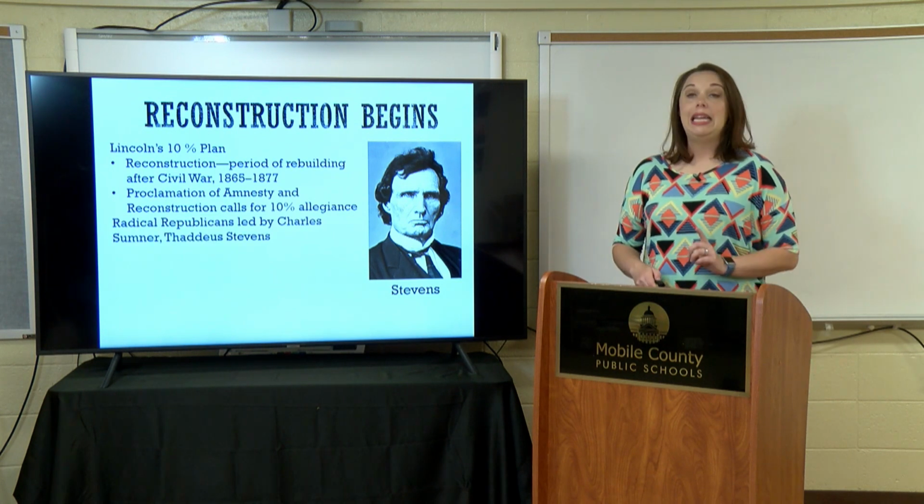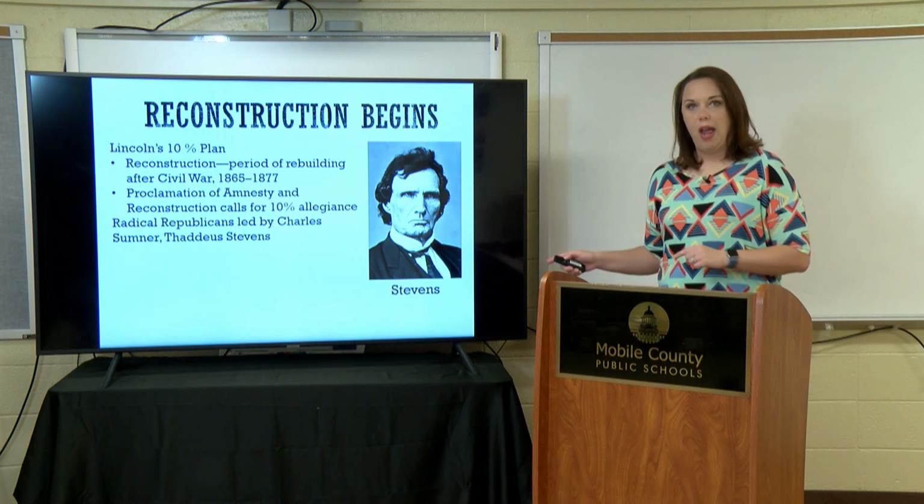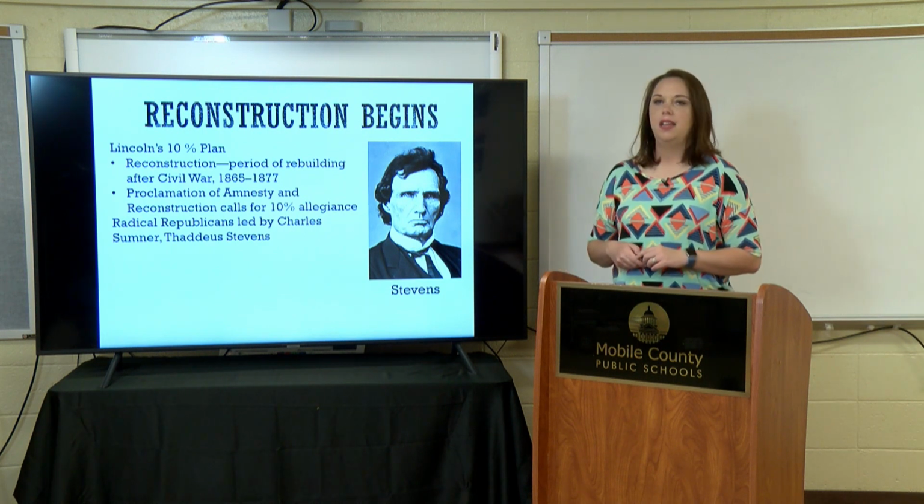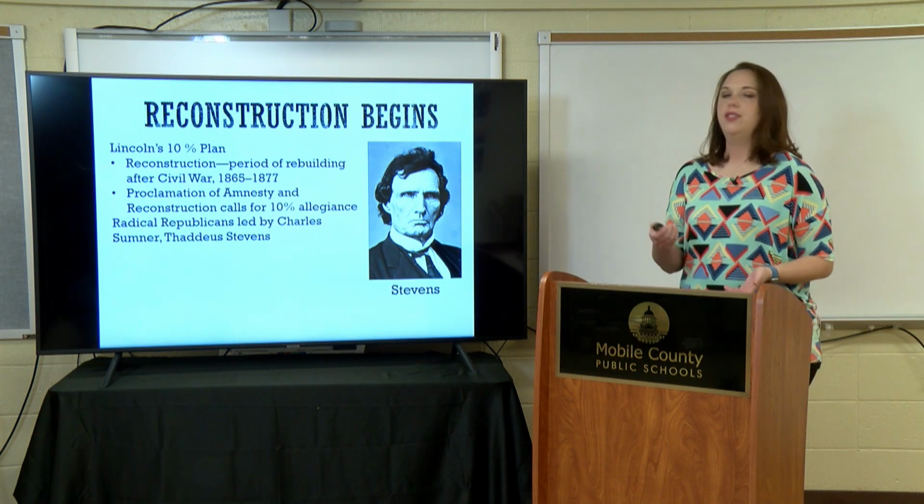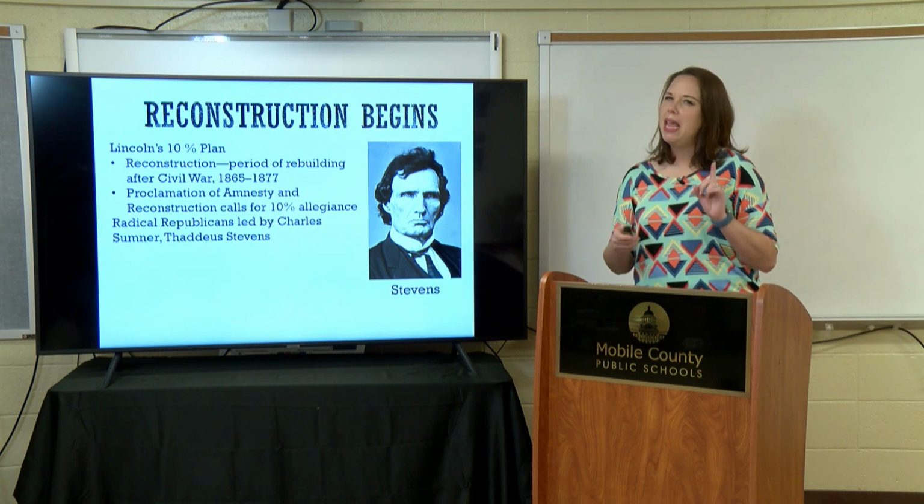The problem with Lincoln's plan, guys, is the radical Republicans. This guy right here, Thaddeus Stevens. Not just Thaddeus Stevens, other guys, Charles Sumner. If you remember, we talked about Charles Sumner a little bit further back when we were talking about the politics of the 1850s. He was the one that got beat with a cane on the Senate floor, if you remember anything about that. That's another interesting story in American history.